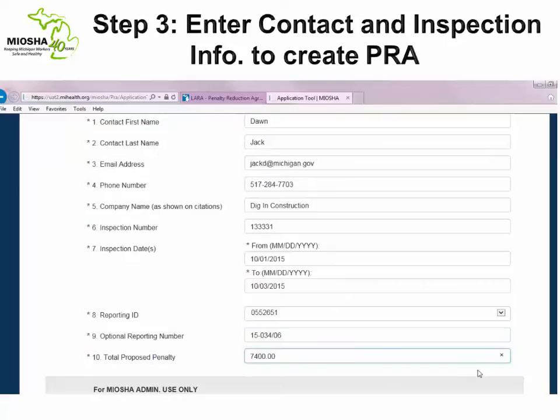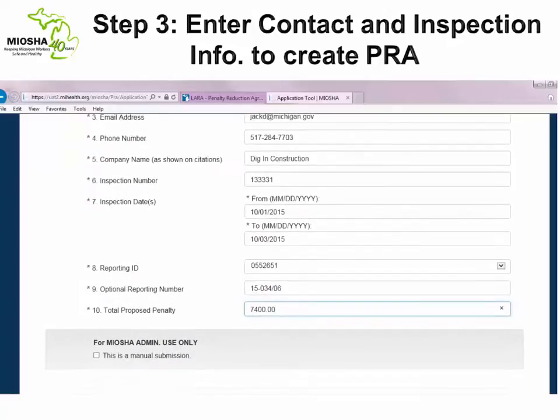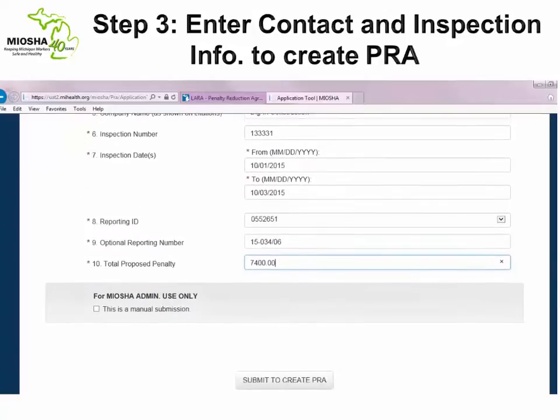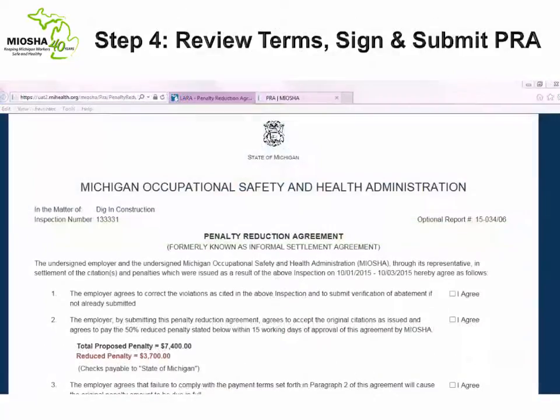Once you have completed all fields of the form, you may proceed by clicking the button labeled below titled Submit to create PRA. Upon clicking the Submit to create PRA button, the online system will use the information provided on the previous screen to create the agreement seen here.